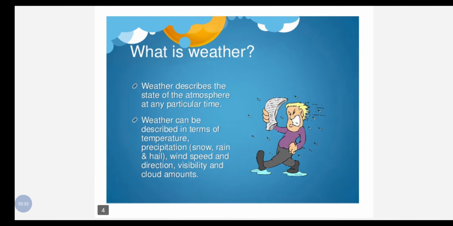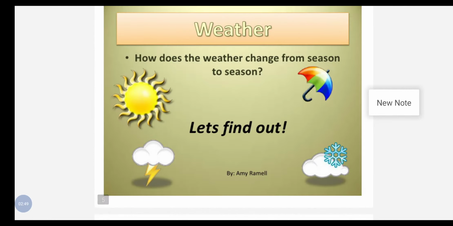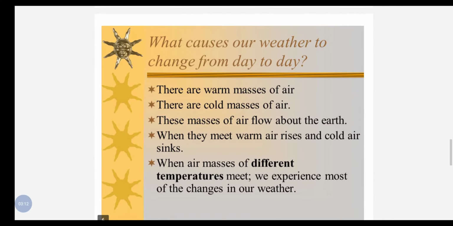Now in other words, we can say that weather can be described as the atmosphere at any particular time or at a particular place. See, it can be described in terms of temperature also. Okay, so now let's learn how the weather changes from season to season. So dear students, there are four factors that weather depends upon. These are the sun, the rain, the clouds, and the wind. Now let's learn about these.